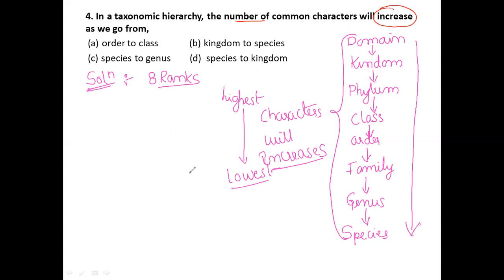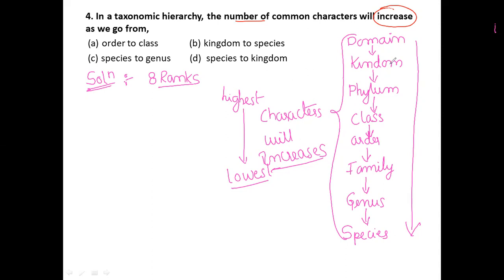So, to give the best conclusion for this question: in the taxonomic hierarchy, the number of characters increases as we go from kingdom to species.